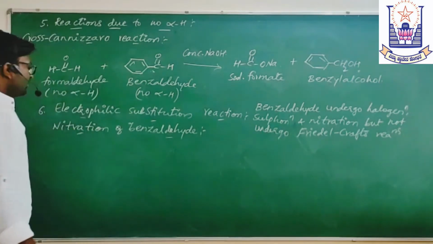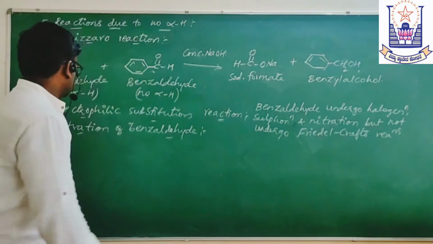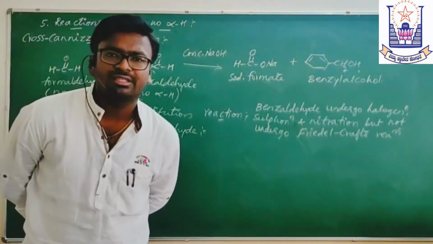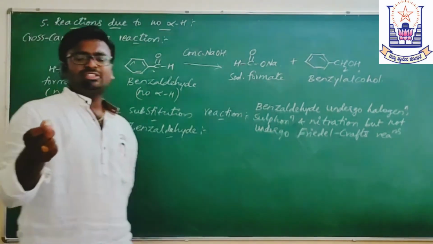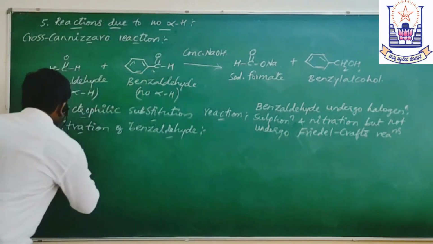Nitration is one of the examples of electrophilic substitution. To have a nitration reaction, we must use the nitrating mixture. What is the nitrating mixture? It is a mixture of concentrated nitric acid and concentrated sulfuric acid.